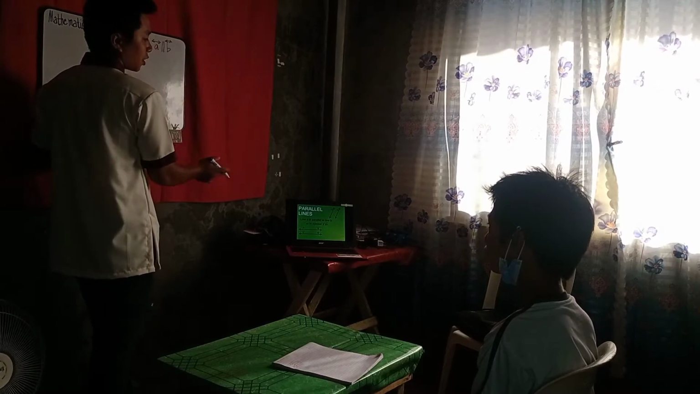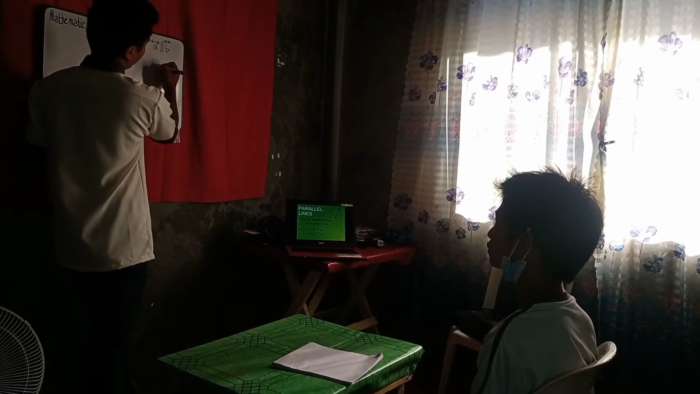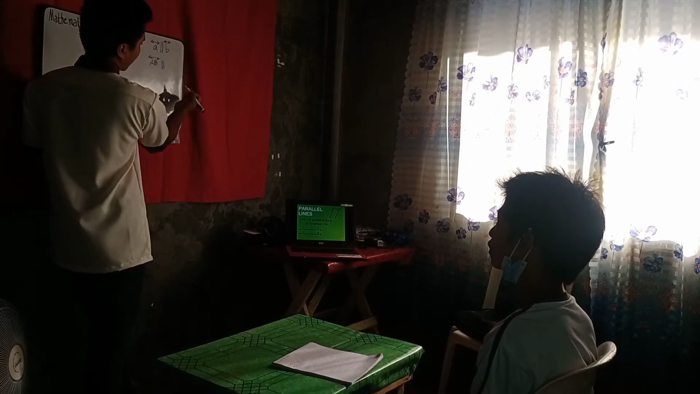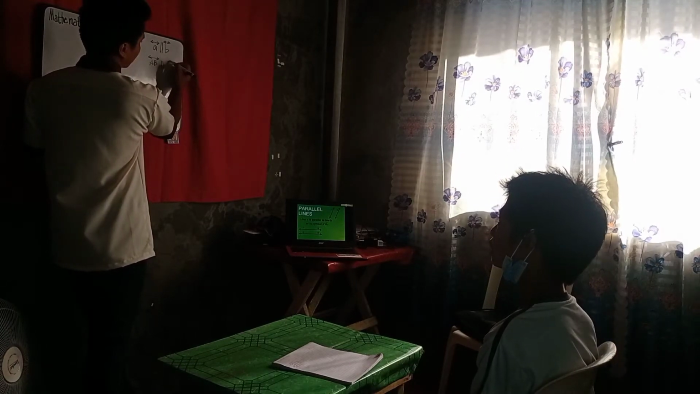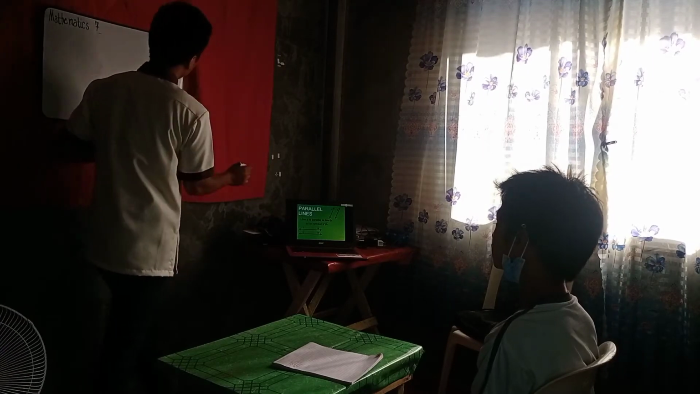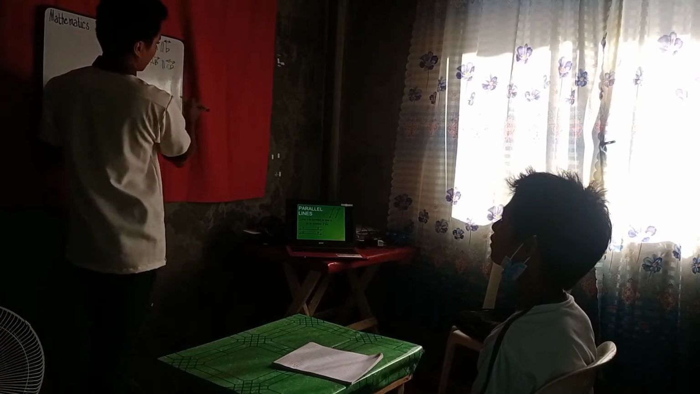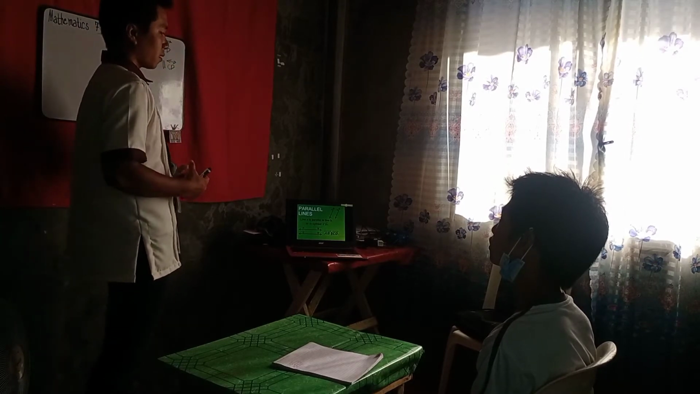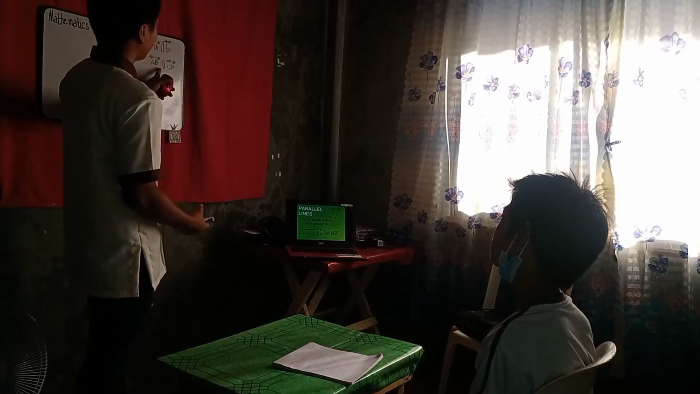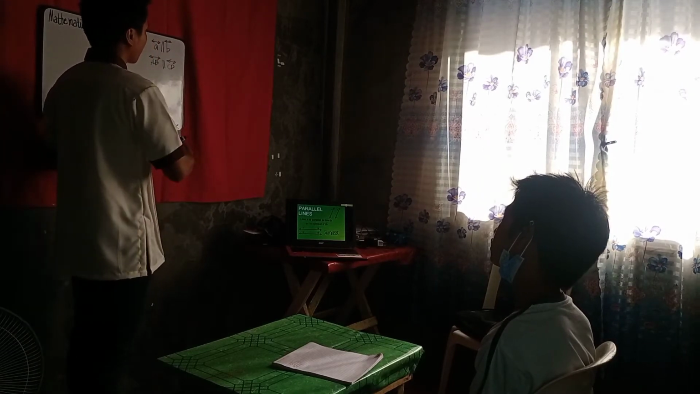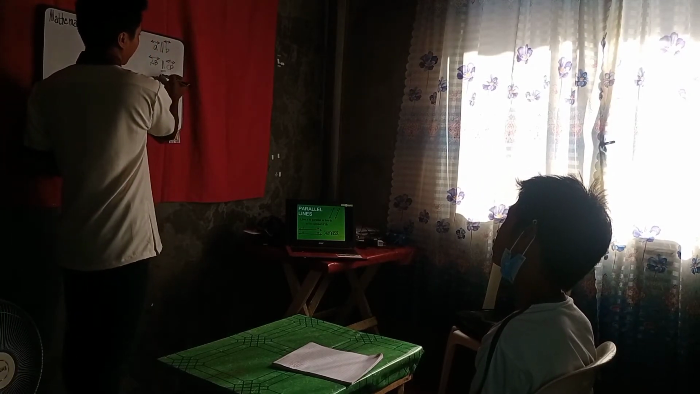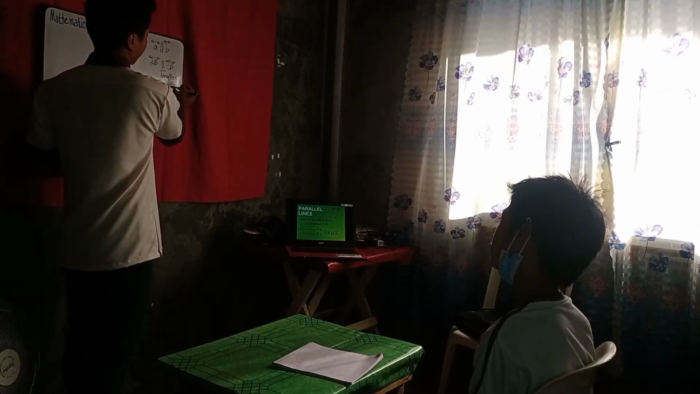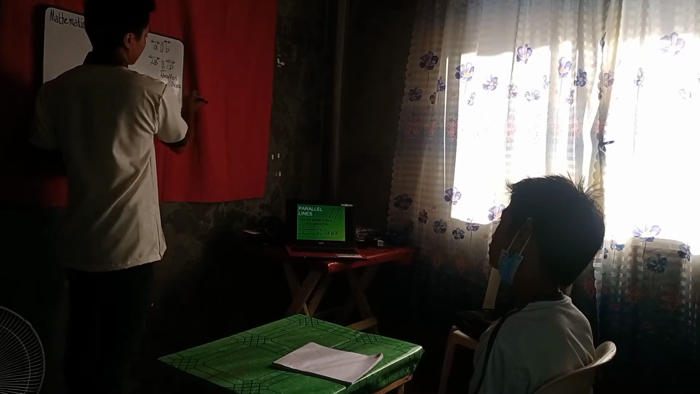Sa next figure naman natin, si line AB ay parallel kay line CD. So we can write our parallel lines through symbol. So ito yung symbol natin for parallel lines. Is that clear? Yes, sir.